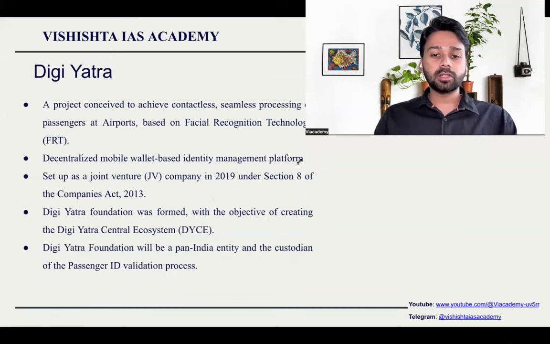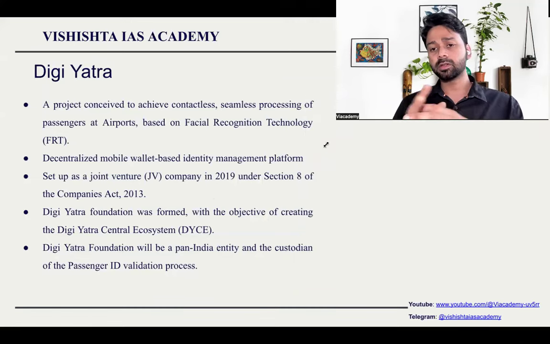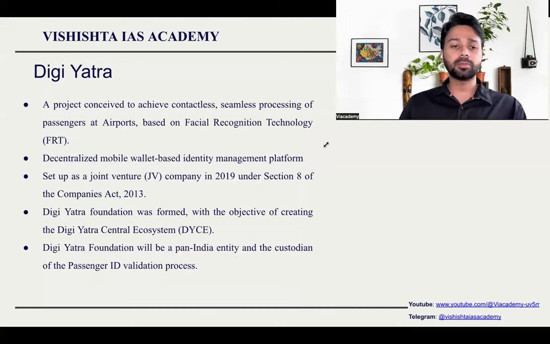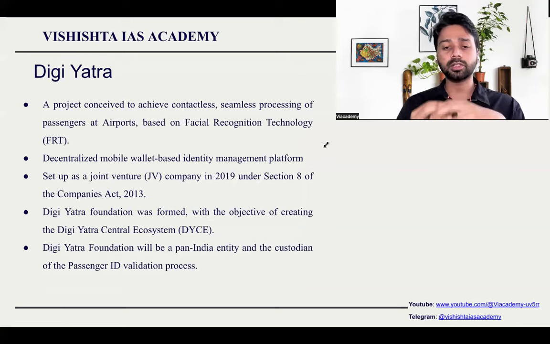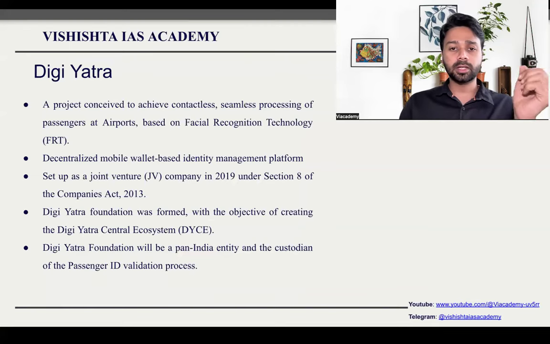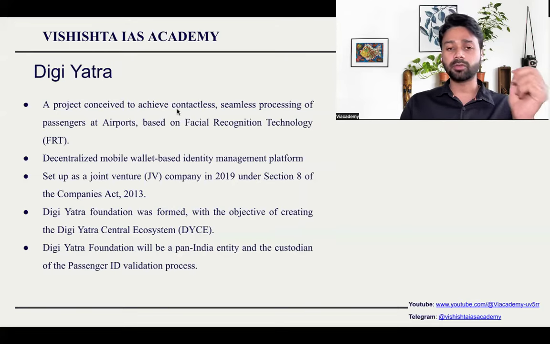Digi Yatra. So recently there was a news that in Digi Yatra, a lot of data has been collected from the people without getting any kind of clarification or suggestion from the people. So what exactly is Digi Yatra? It is considered to be one of the best schemes by the government because it reduces the crowd in airports.